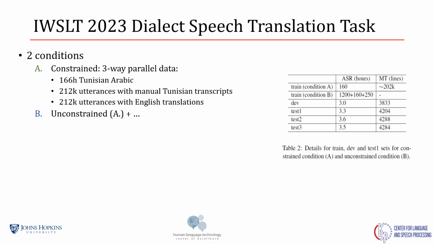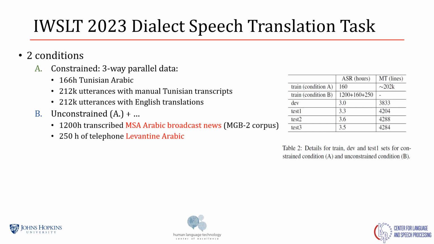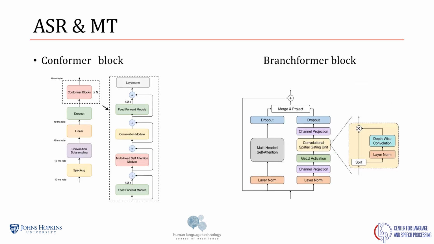For the unconstrained setting, we're allowed to use any data. In particular, we used 1,200 hours of modern standard Arabic from the broadcast news MGB2 corpus. In addition to that, we used 250 hours of telephony data, and we also used large pre-trained MT models such as mBART and NLLB 200. We also switched this year from the Conformer block in the encoder, in which the convolutional module and the self-attention modules are stacked on top of each other, to the BranchFormer block, in which the attention module is processing the data in parallel with the convolution module, and then they are both combined.